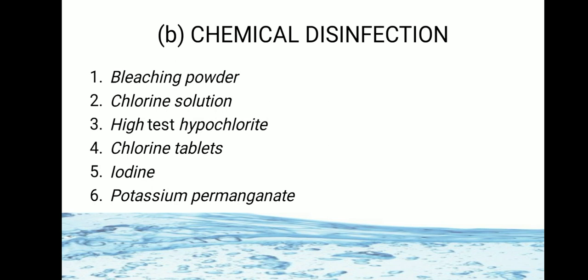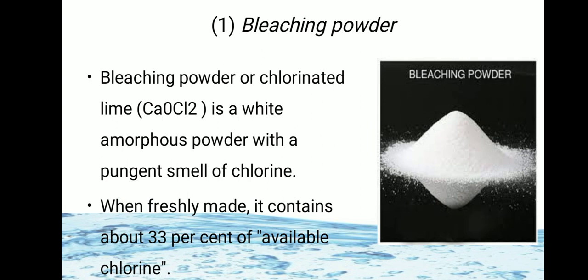On a small scale, we use substances like bleaching powder, chlorine solution, high test hypochlorite, chlorine tablets, iodine and potassium permanganate. So we will see them one by one. First one is bleaching powder.